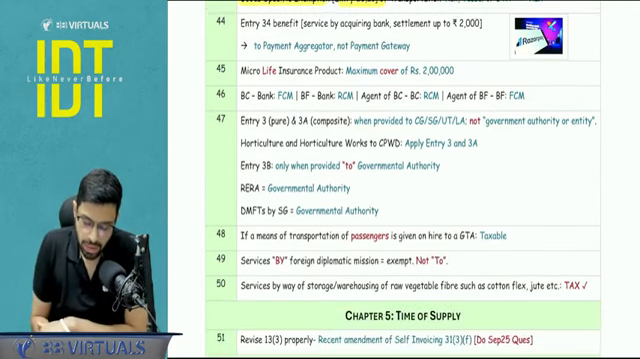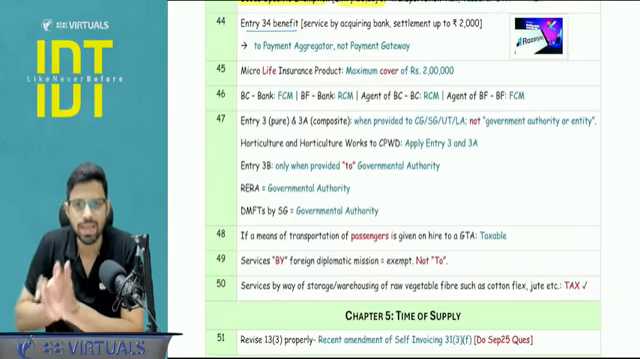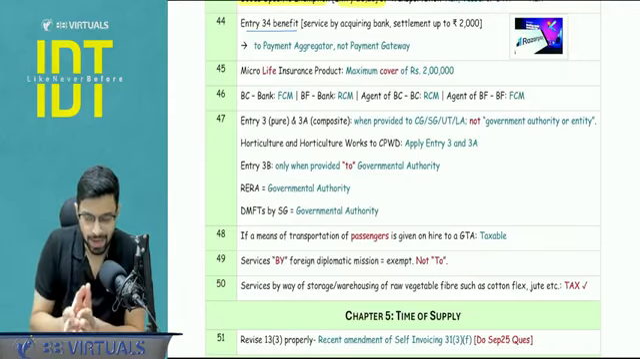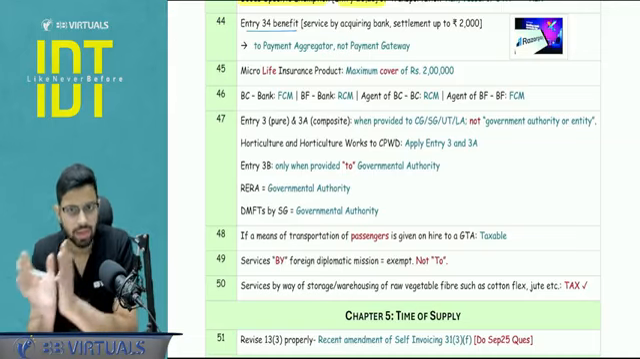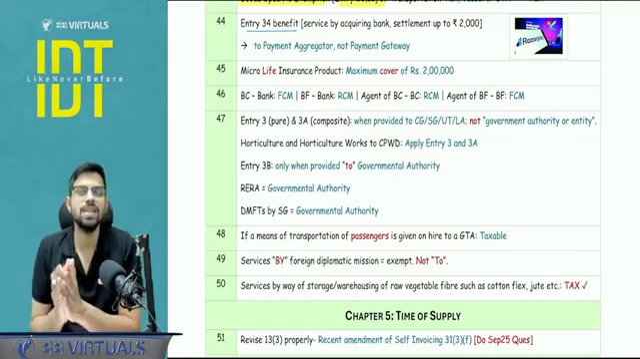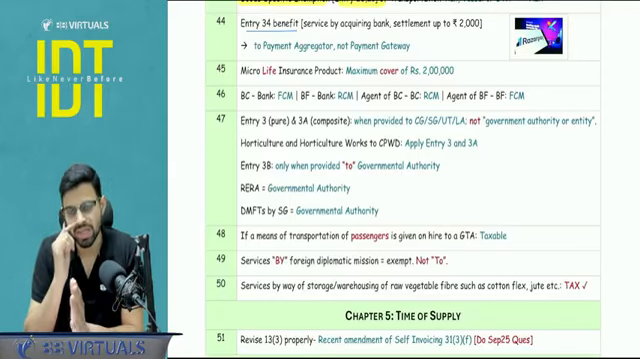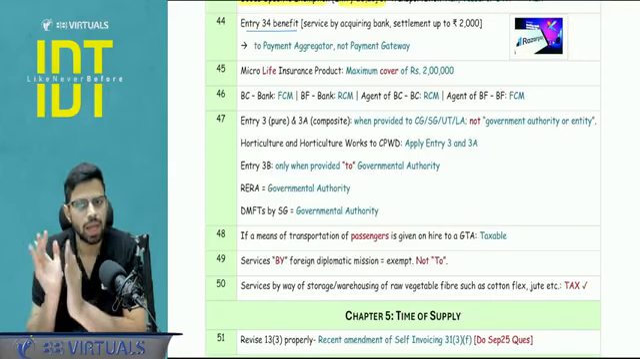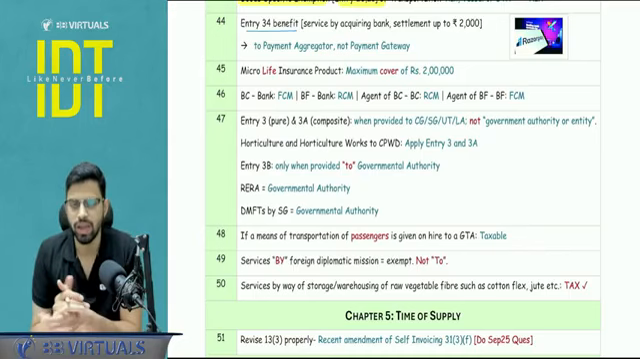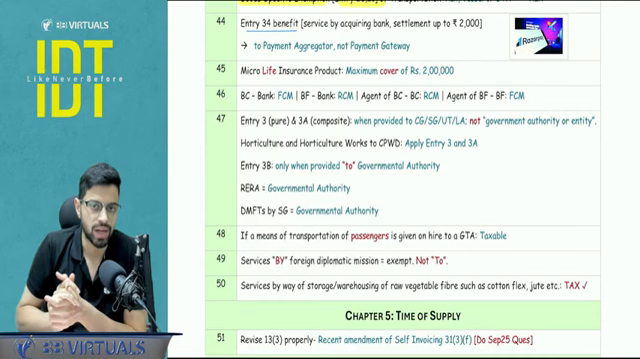Next, entry number 34, that is the service by an acquiring bank up to settlement of 2000 rupees, is applicable to a payment aggregator as well, not to a payment gateway. There is a difference between payment aggregator and payment gateway. I will try to tell you in 15 seconds. Basically, the payment aggregator has control over funds as well. So essentially, they do perform the settlement function, but a payment gateway does not have any control. It just provides the infrastructure for routing the payment directly to the vendor's account.